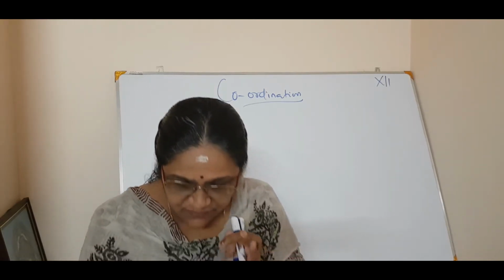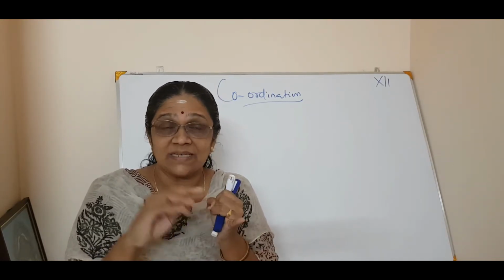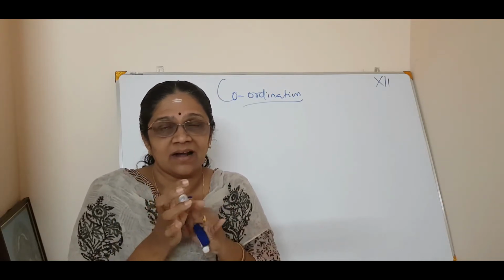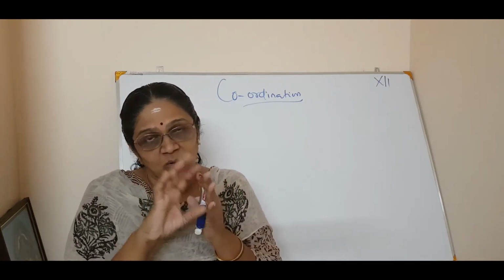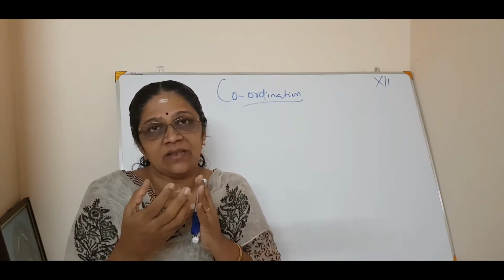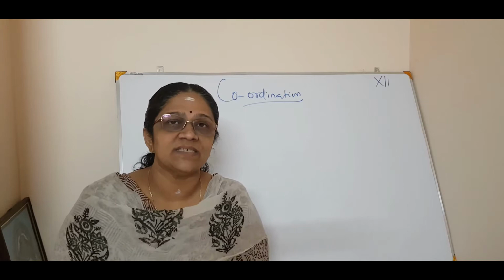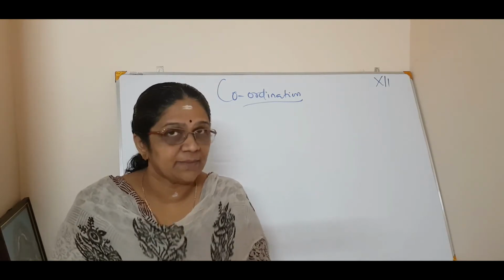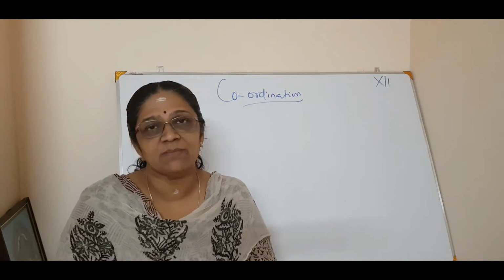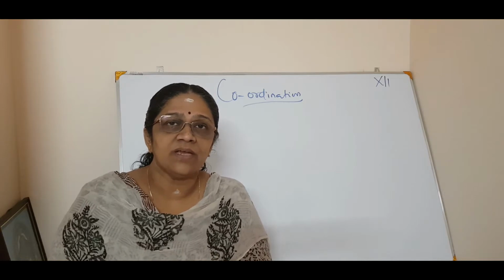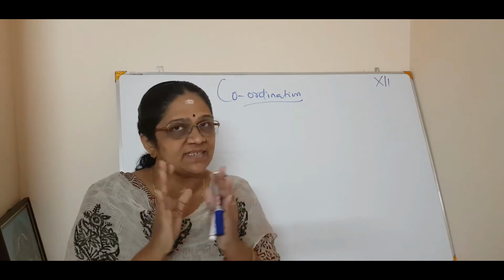Coordination complexes also find industrial application in the textile industry, in the dyeing industry. Dye means the coloring industry. Then the electroplating industry. We have studied electroplating, right? The coating of an expensive metal on a non-expensive metal. Even in medicinal chemistry, coordination complexes have a greater role to play. So it's a very important branch of inorganic chemistry, which we name coordination chemistry. Simply, coordination chemistry deals with complexes, that's all.